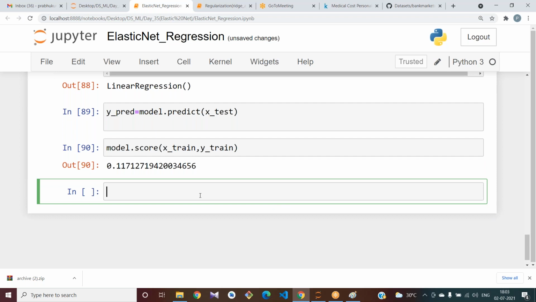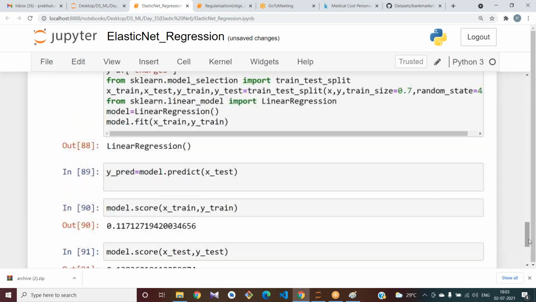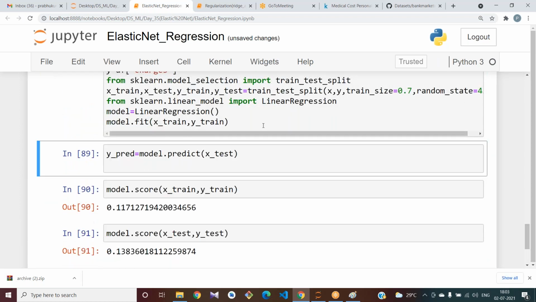Okay, it is 0.11. model.score of X_test, y_test. See, the score is very low to me for the linear regression.